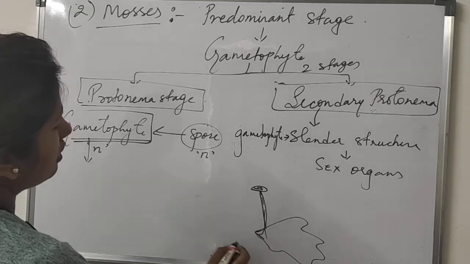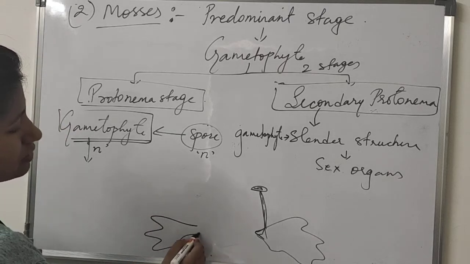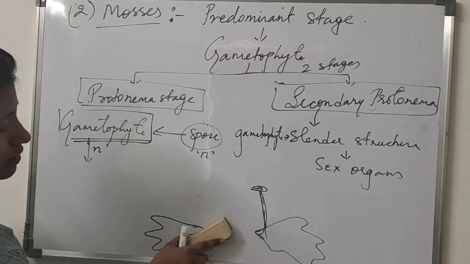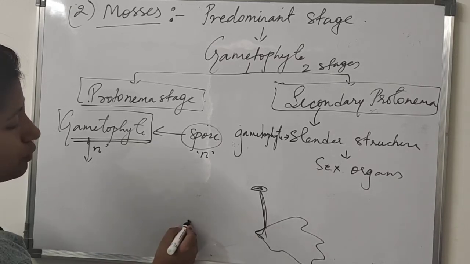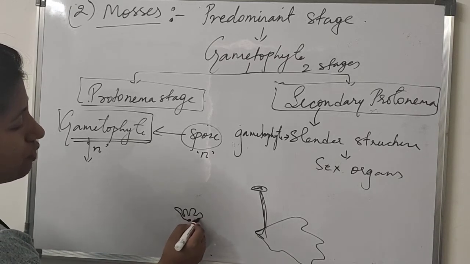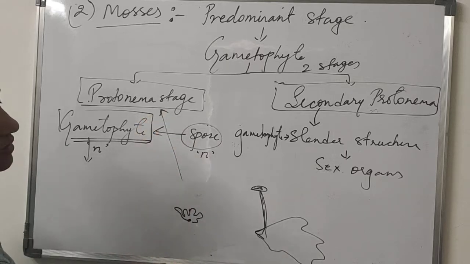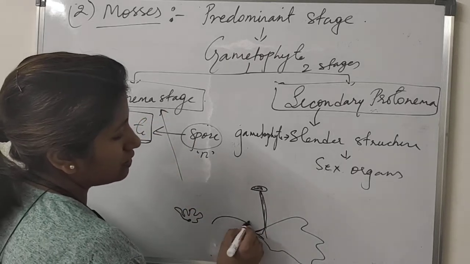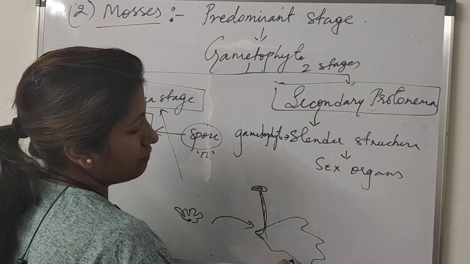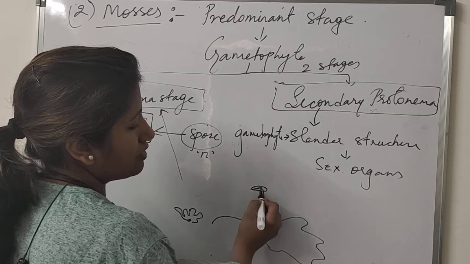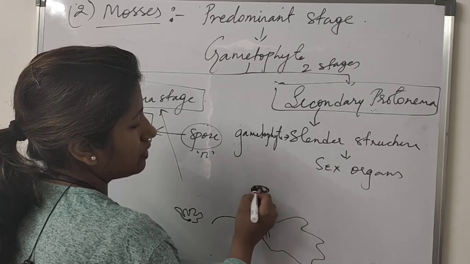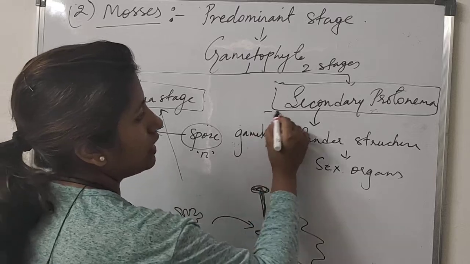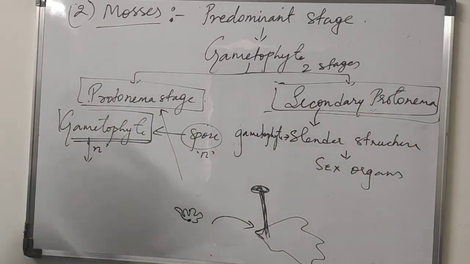So when a very simple structure is formed from the spore, this is the protonema stage. And when they become big leaf-like structures, and from them a slender structure develops bearing a sex organ, that is the secondary protonema stage.